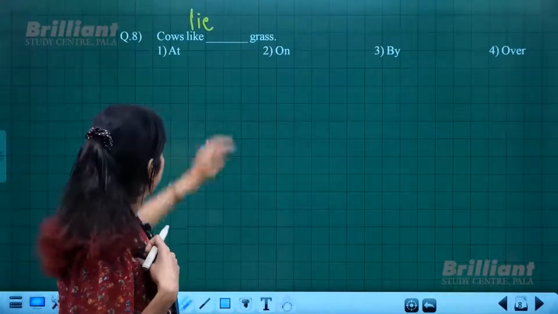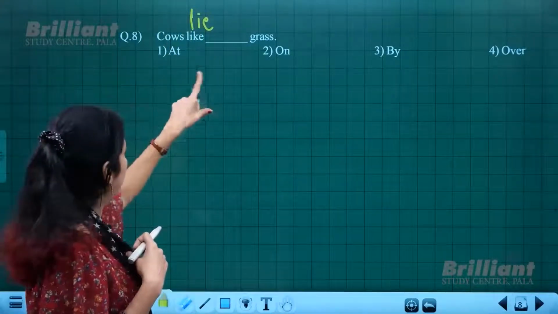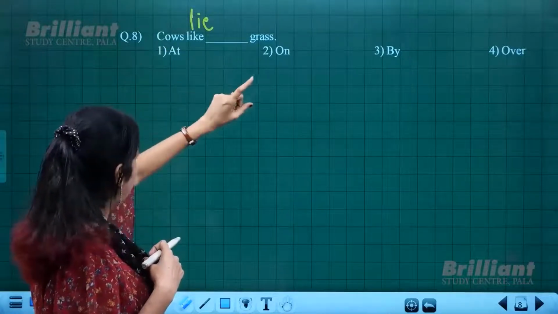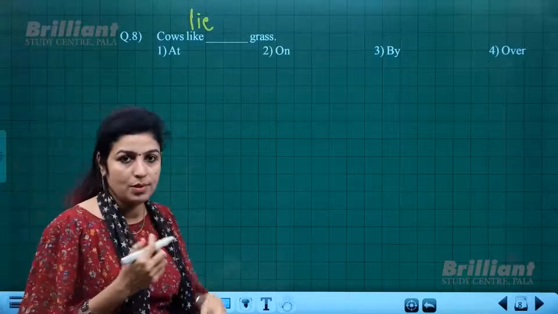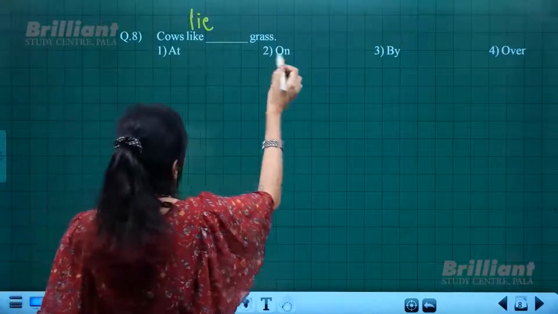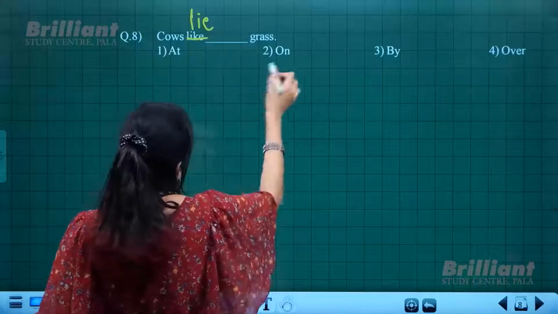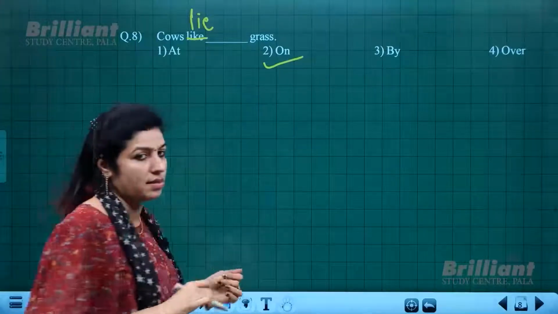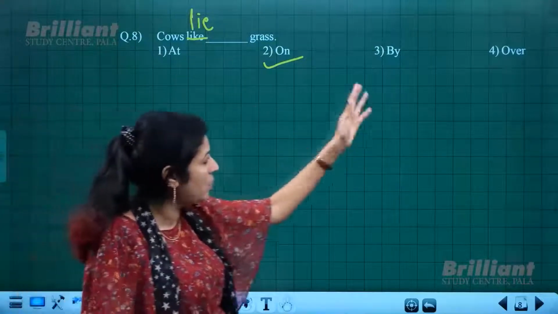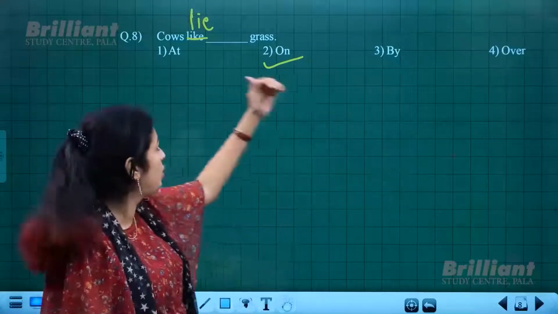Next, yeah, there is a printing mistake over here. "Cows lie dash grass." I guess you know the meaning. Cows lie, not like, it is "lie on grass". Not at grass or by grass or over grass, but it should be "on".